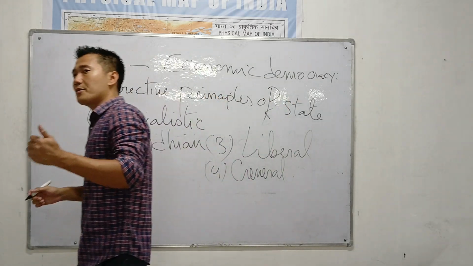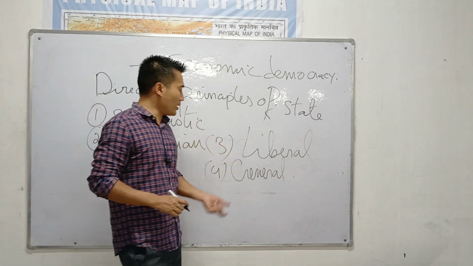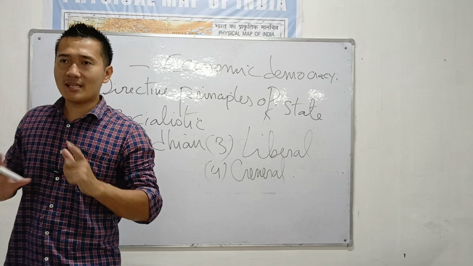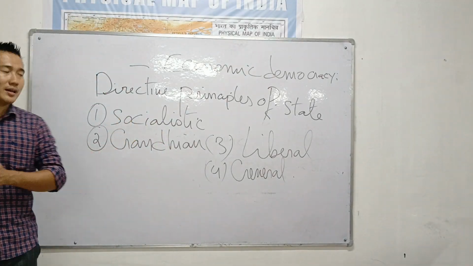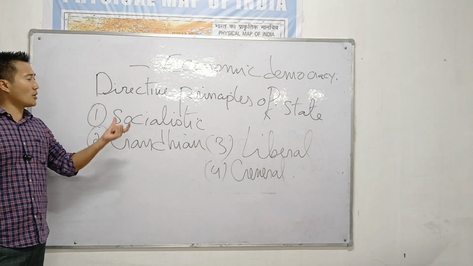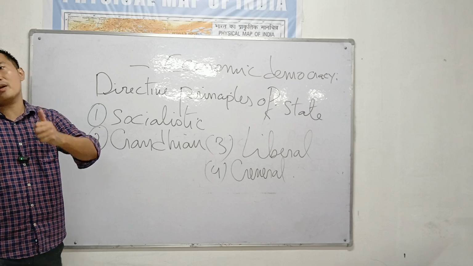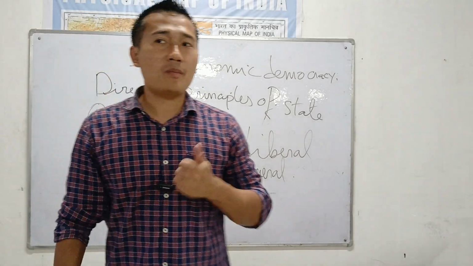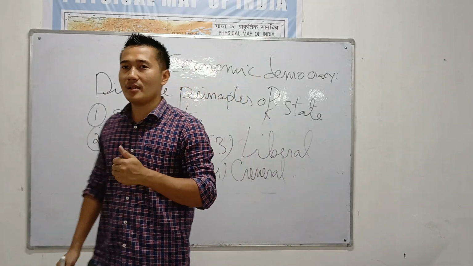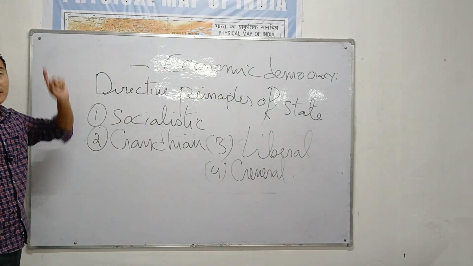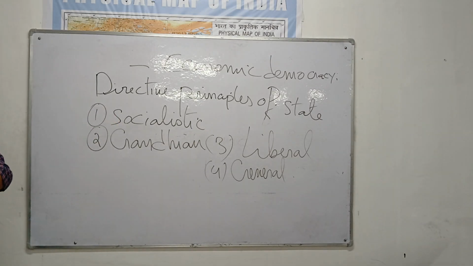Okay, we have 4 principles: socialistic principle, Gandhian principle, liberal principle, and general principles. But it's up to you. If you want to write together, it's up to you. But if the question asks you to discuss the socialistic principle, you have to write only the socialistic. But if it asks about DPSP for 10 marks, you can write together, because your time is going to be short. So if they are asking for just 10 marks, write some of them, just choose some. But if the question is on socialistic, write only the socialistic principle.